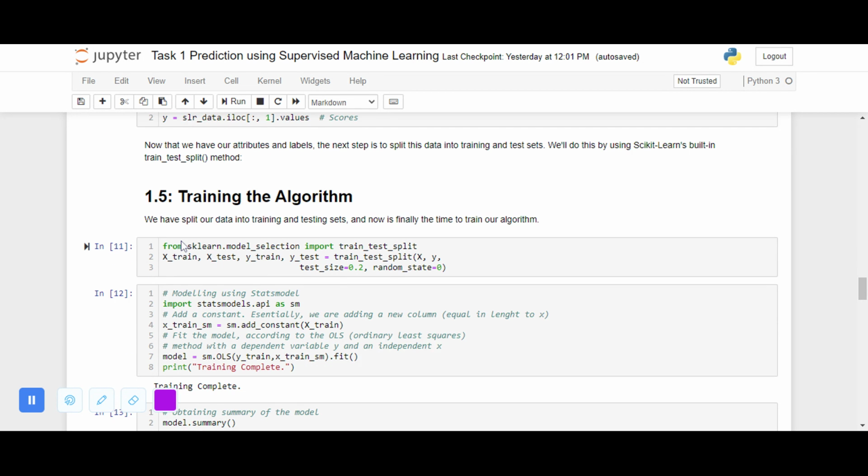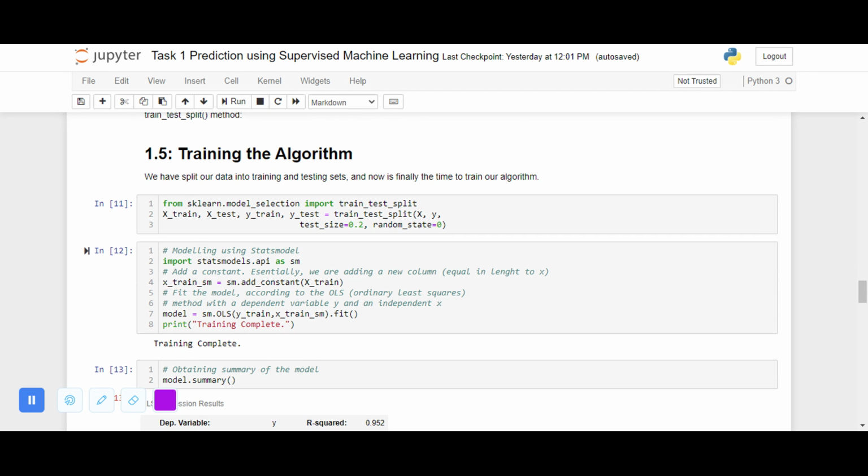We train the algorithm by importing the train_test_split from sklearn.model_selection, which is used for splitting the data set into train data and also test data, where the test data is 20% of the original data set, whereas the train data would be 80% of the original data.